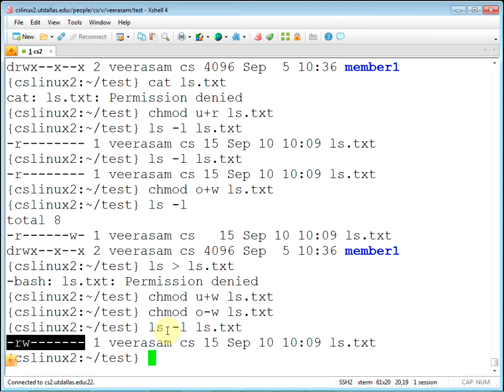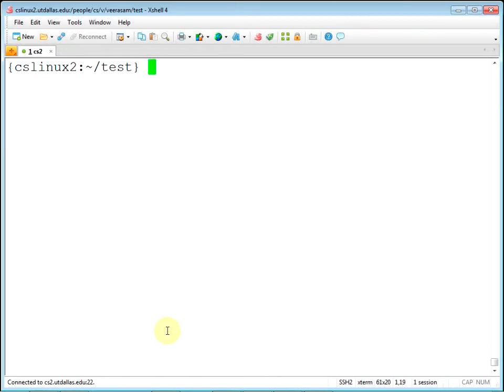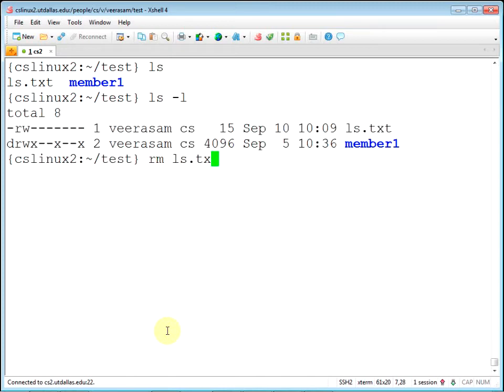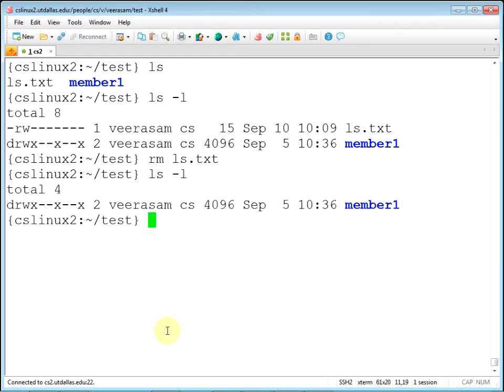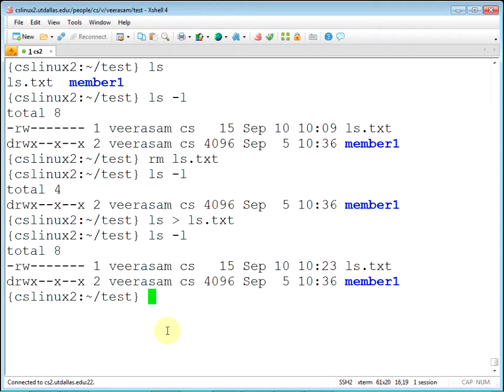There was one question about default permissions. When you do ls and create a new file, how do its permissions get set? It gets these default permissions. There's a setting for that too.